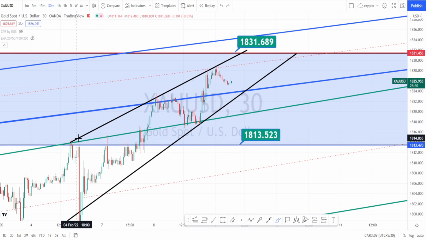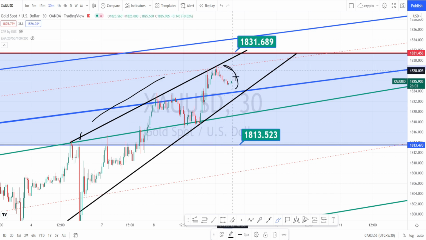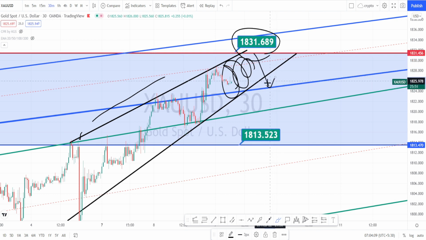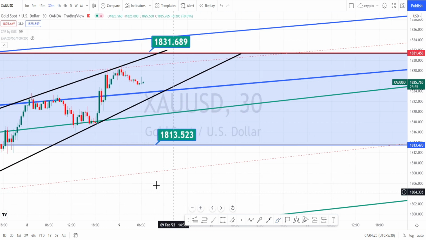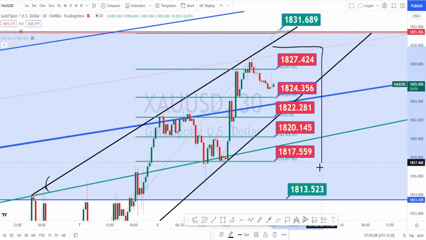And looking at the current momentum also, I have drawn the resistance line over here. The trading ranges are becoming narrower and narrower, so I am expecting the price action to take resistance at the resistance level of 1831 and a trend reversal on the bearish side to happen. Let us mark the support and resistance levels. So the values within the red color boxes are support and resistance levels for 30 minutes time frame.